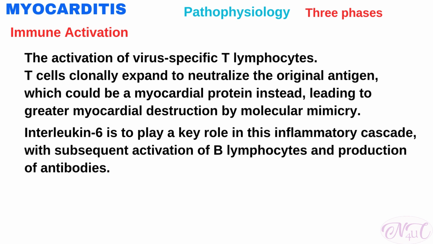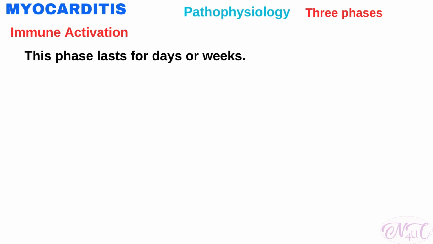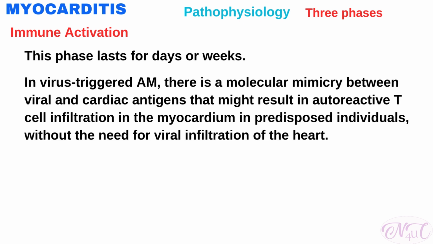Interleukin 6 is thought to play a key role in this inflammatory cascade, with subsequent activation of B lymphocytes and production of antibodies. This phase usually lasts for days or weeks, even if in most cases it resolves spontaneously. An alternative explanation is that in virus-triggered acute myocarditis, there is a molecular mimicry between viral and cardiac antigens that might result in autoreactive T-cell infiltration in the myocardium in predisposed individuals without the need for viral infiltration of the